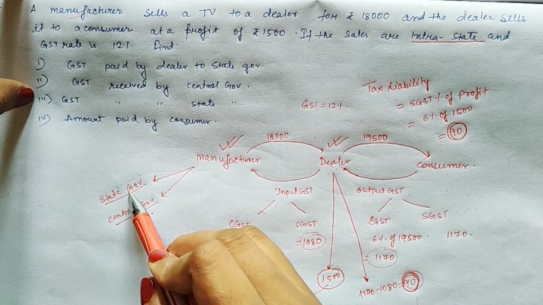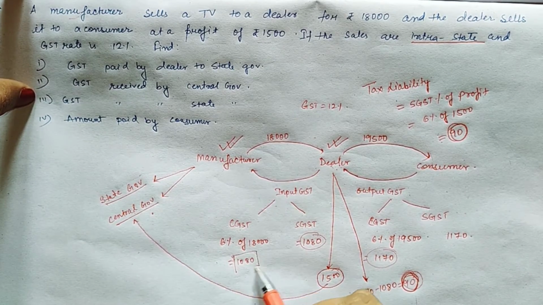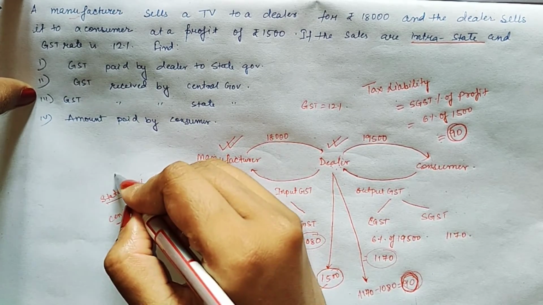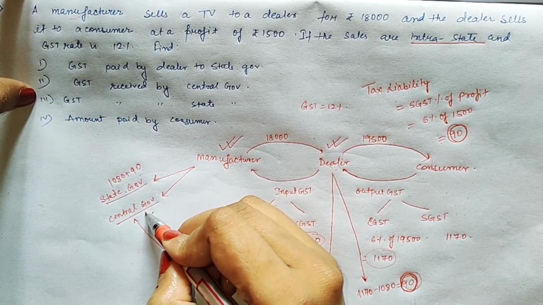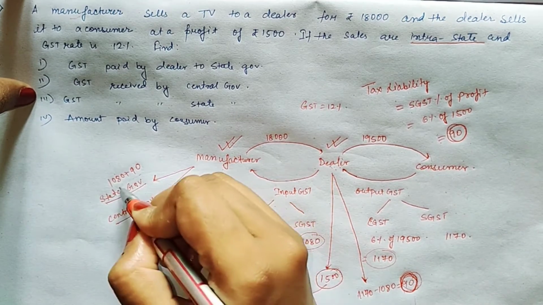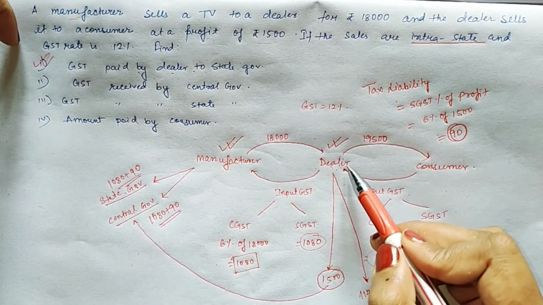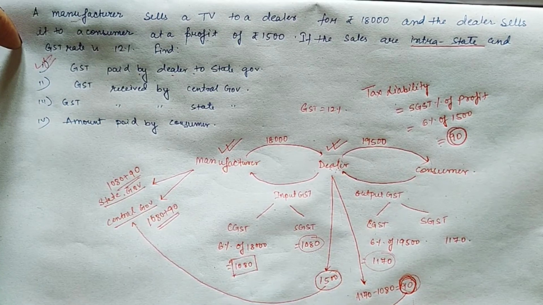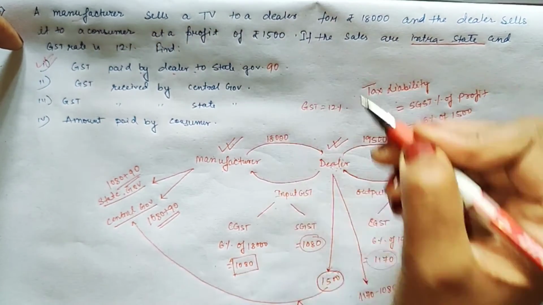So state government will receive how much? Manufacturer will pay him rupees 1080 and dealer will pay him rupees 90. So state government will receive 1080 plus 90, and similarly central government will also receive 1080 plus 90 rupees. So first question was GST paid by dealer to state government. Dealer is paying how much to state government? He is paying rupees 90 to the state government. So first answer will be 90.